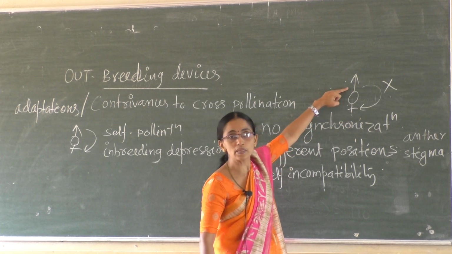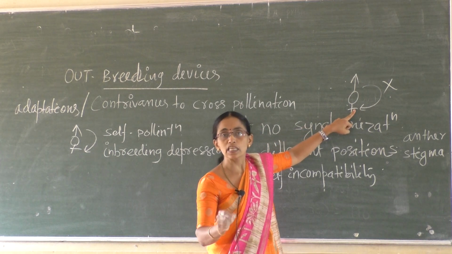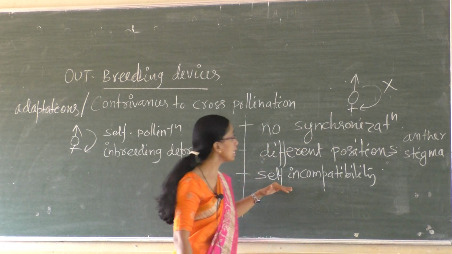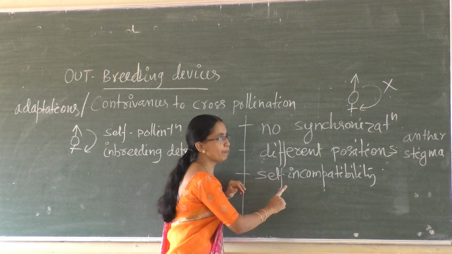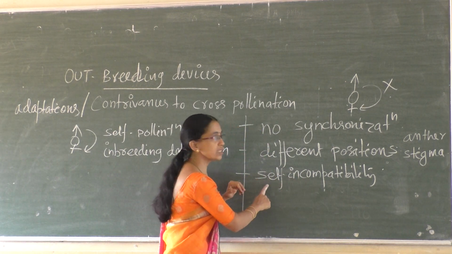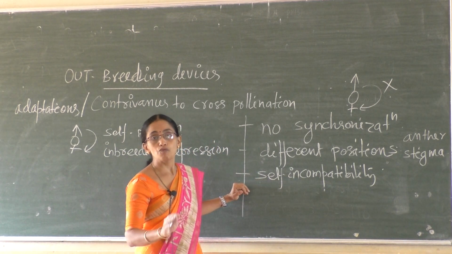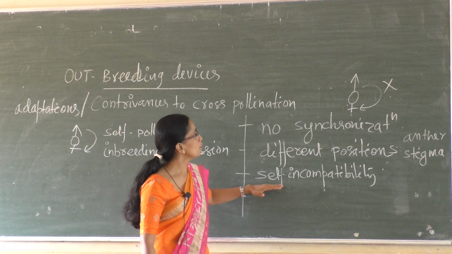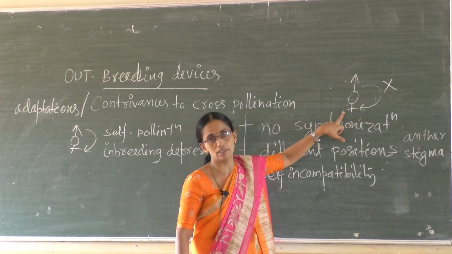The pollen produced by the flower is the wrong type of pollen for the stigma of the same flower, is called self-incompatible. The pollen produced is incompatible, does not match to the stigma of the same flower, is a genetic mechanism which prevents the pollen of the flower to fertilize the stigma of the same flower.